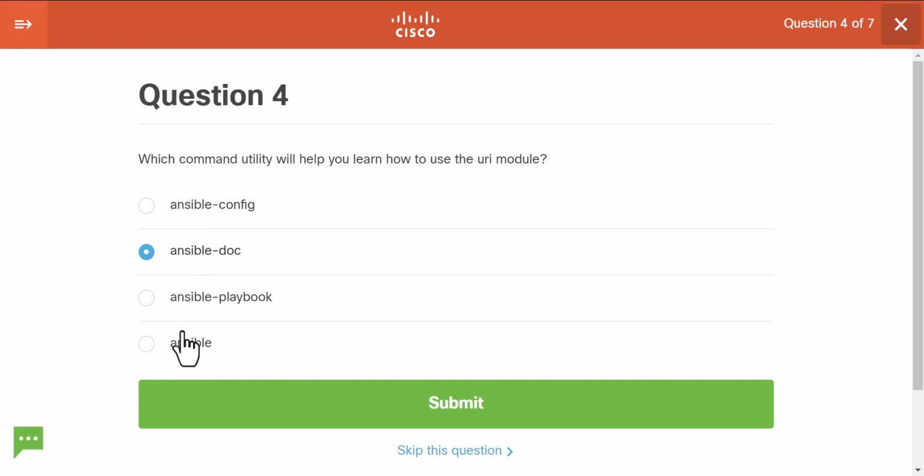Ansible lets us run tasks, right? So a task is a smaller part of a workload. Ansible Playbook is a tool which runs whole playbooks, which consist of multiple tasks in sequence. Yeah, and then I guess, I've never used it, but learning is documentation, so Ansible doc should be the answer.